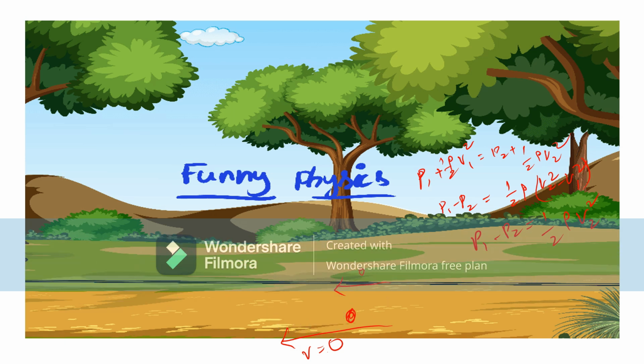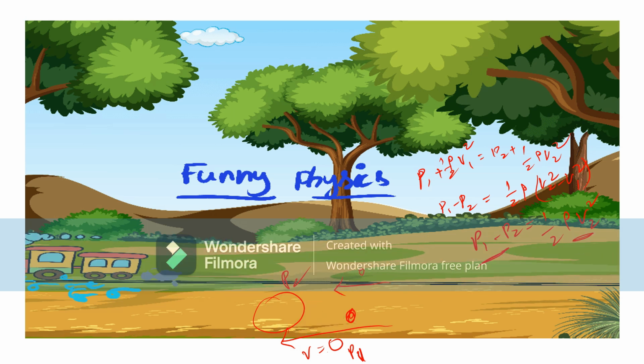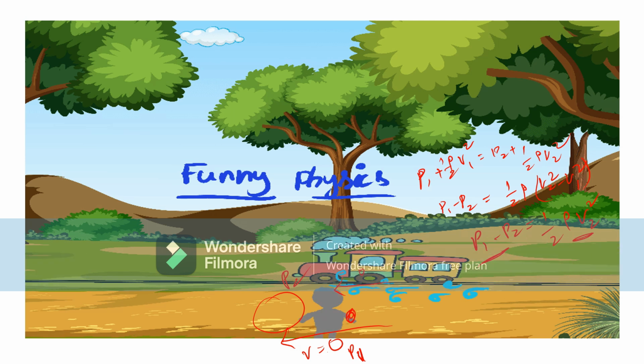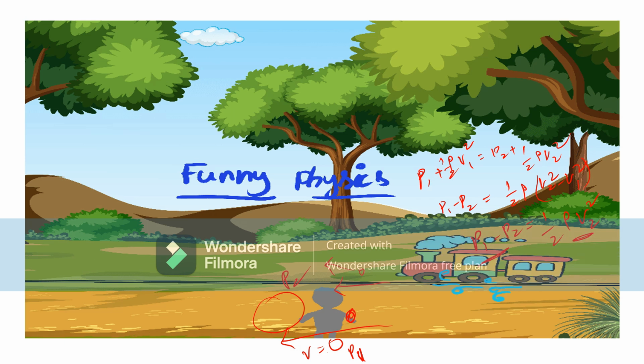In front of the passenger, the velocity of the air is the same as the velocity of the train. So a pressure difference is developed on the passenger, right? P1 is behind the passenger. Here the pressure is P1, in front the pressure is P2. Now P1 minus P2 is half rho into V2 square, that is the velocity of the train square, right?